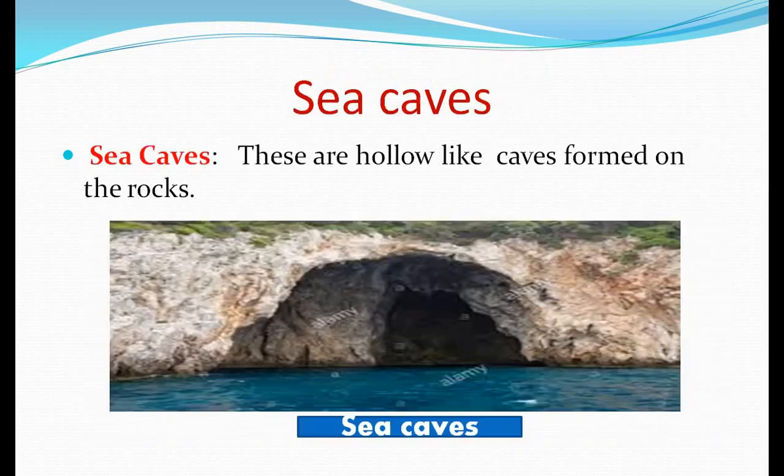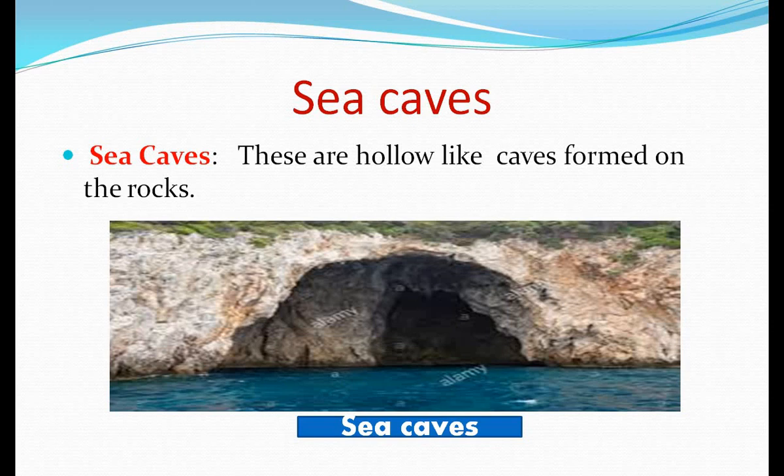Understood? Yes. Now, the next activity of the sea waves is sea caves. So here, beta, you must know about it. The first activity of the sea waves is the sea cliff, and after the sea cliff is formed, sea caves are formed. So sea caves are hollow, like caves, formed in the rocks, and now I'll tell you how they are formed.